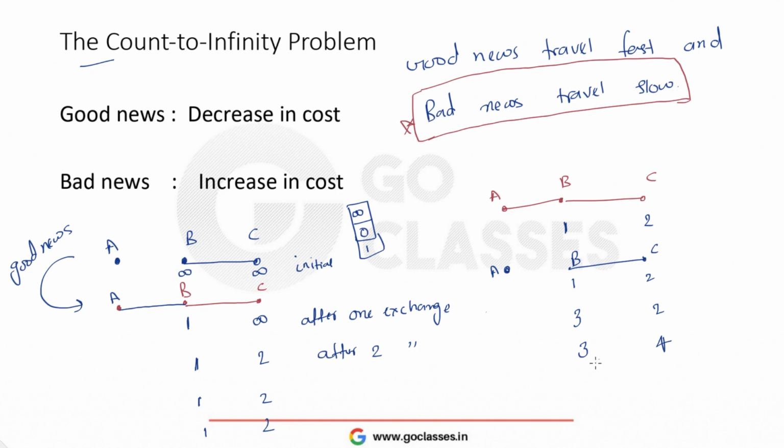Then after one more round, what will happen? B will exchange its distance vector to C, and C will exchange its distance vector to B. Then B will think that A is 4 hops away from C, then it should be 5 hops away from me, and C will still be thinking it is 4, because 3 hops away from B, then 4 hops away from me. Now it will keep on happening, which means you will be getting these values like 1, 3, 5, then 7 maybe, and here you will be getting 2, 4, 6 like this.